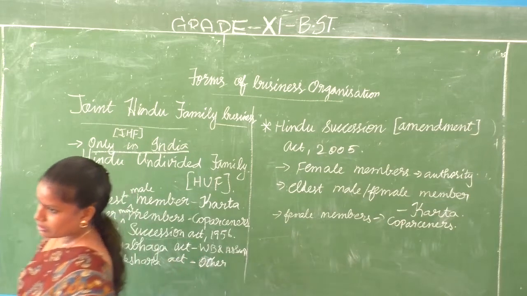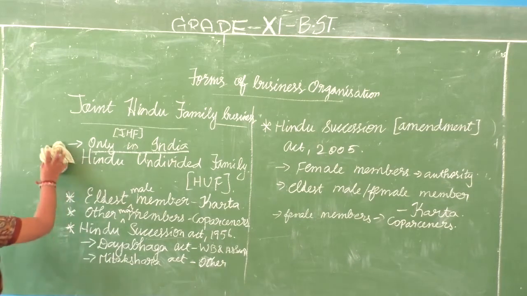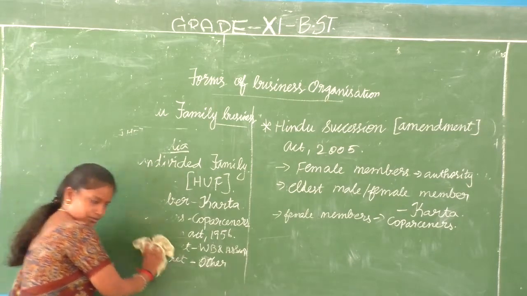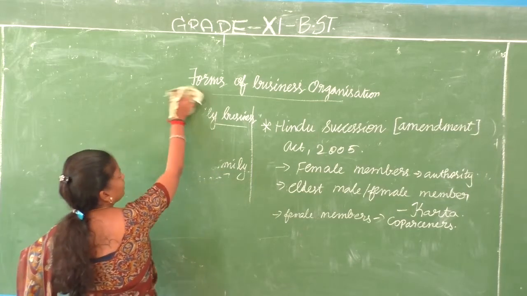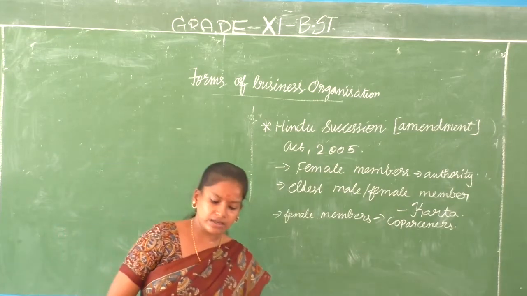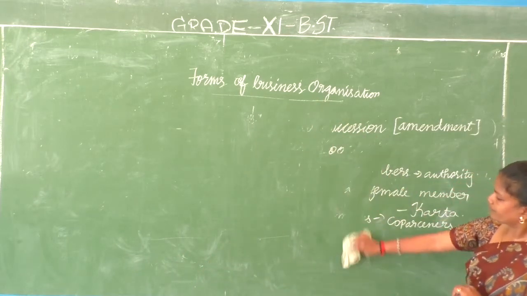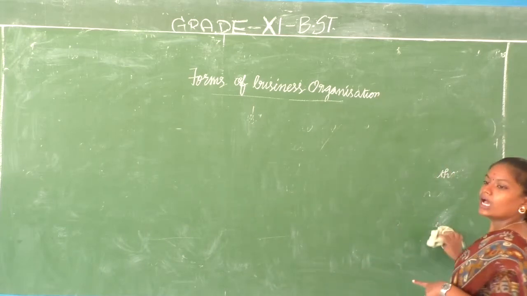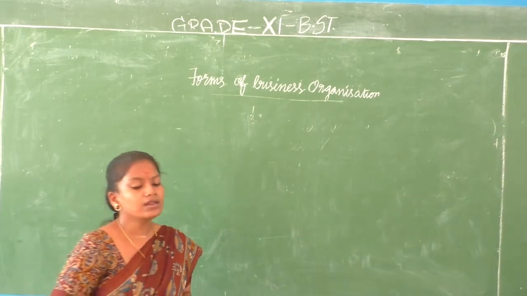Next, what are we going to discuss about? We are going to discuss about the features of joint Hindu family business. These two important acts are very, very important, and I want you to look deeply into Dayabhaga Act and Mutakshara Act, how it provides, what are the differences and all those things. Even though it is not given in your textbook, that plays a very important role in joint Hindu family business too. So what are the acts? Hindu Succession Act 1956 and Hindu Succession Amendment Act. Amendment means changes. Amendment Act 2005.